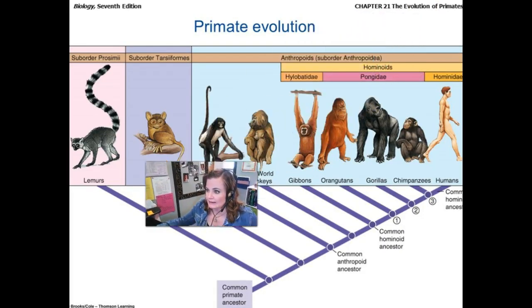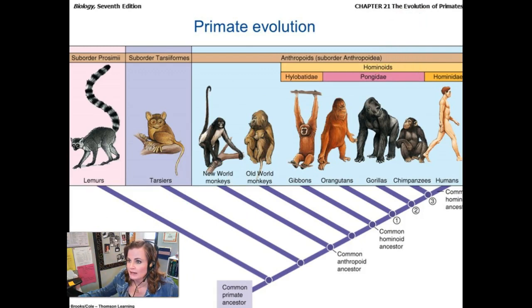And here we can see a cladogram showing you the different suborders of primates. We have the lemurs over here, prosimians, the tarsiers, and then all of our anthropoids here. And anthropoids are even further divided. We have our Old and New World monkeys here, and we have those that are considered to be hominoids, which are made up of the gibbons, orangutans, gorillas, chimpanzees, and humans.